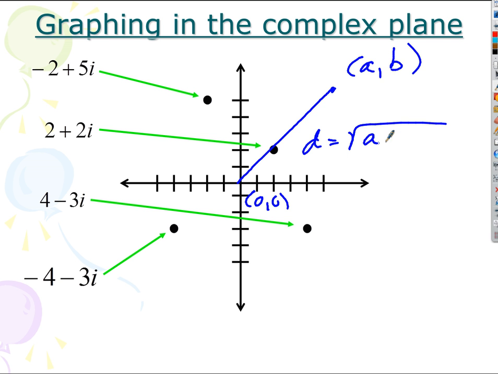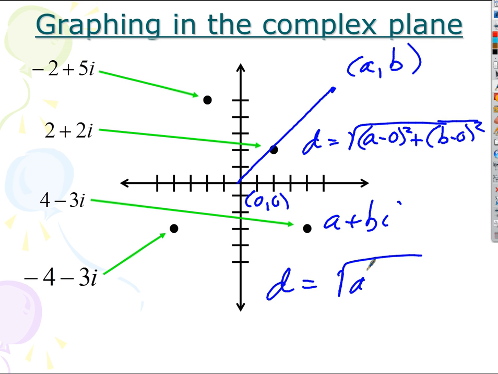So (a minus 0) squared plus (y2 minus y1), (b minus 0) squared. And what's a minus 0? A. What's b minus 0? B. So for the complex number a plus bi, the distance from the origin just equals the square root of a squared plus b squared every time. Easy.